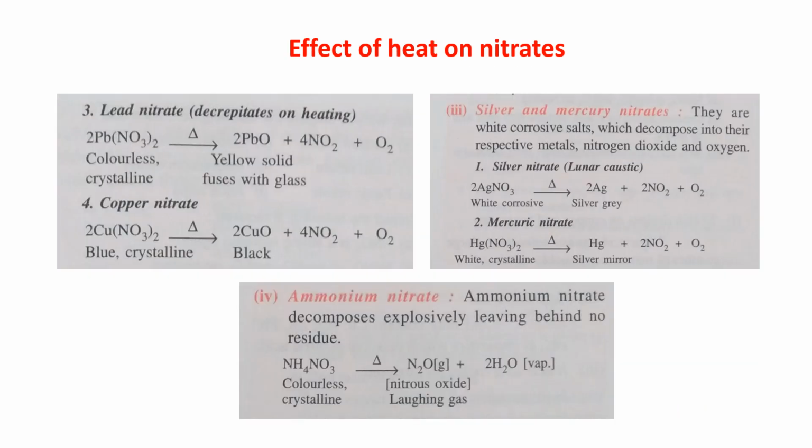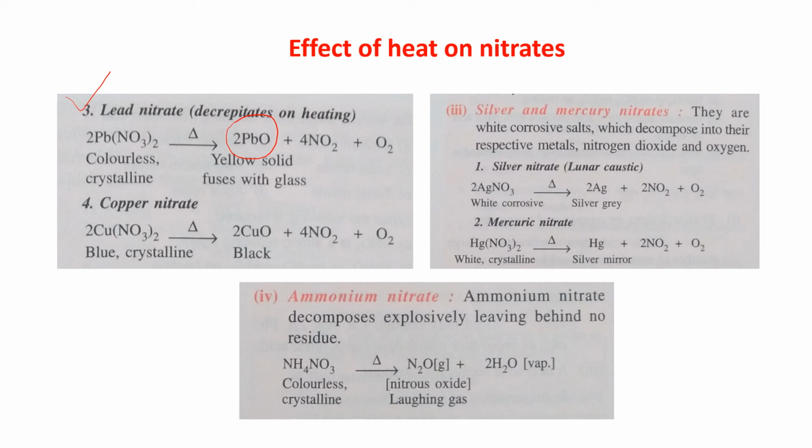Now see here, lead nitrate. Lead nitrate on heating gives you lead oxide. Now this lead oxide is a yellow solid that fuses with glass. The color of lead oxide is yellow both when hot and cold.